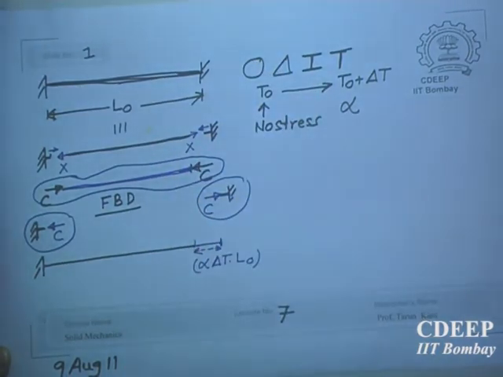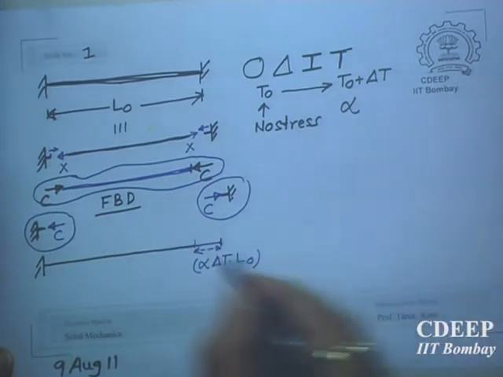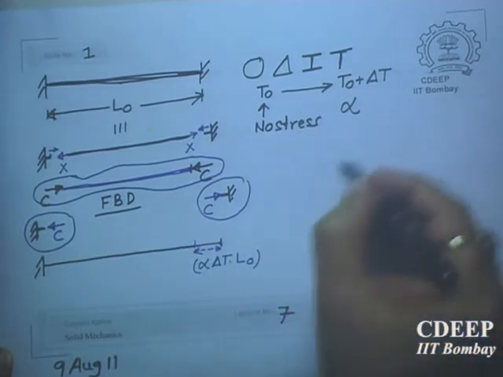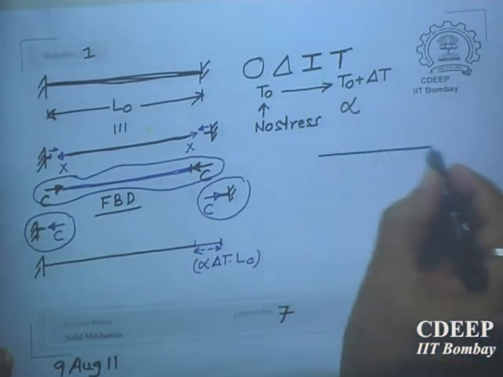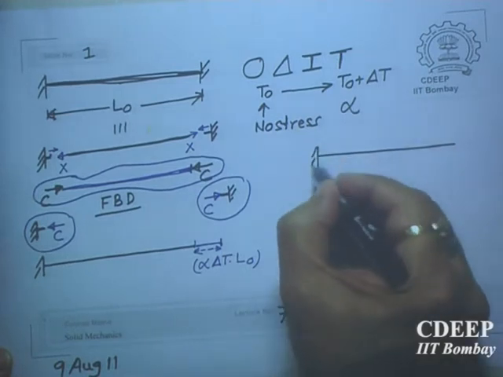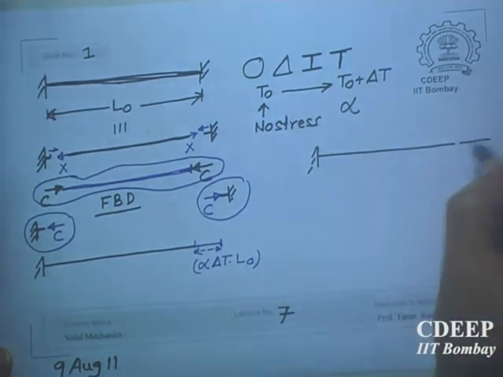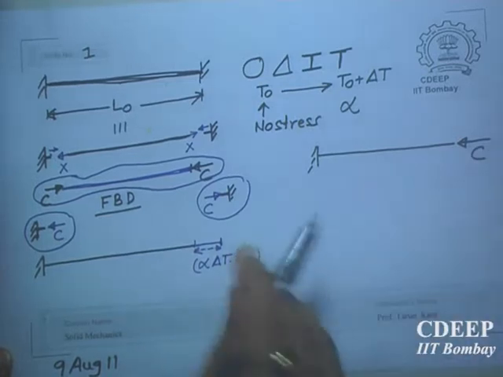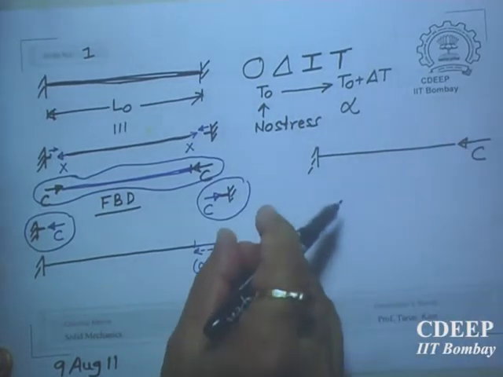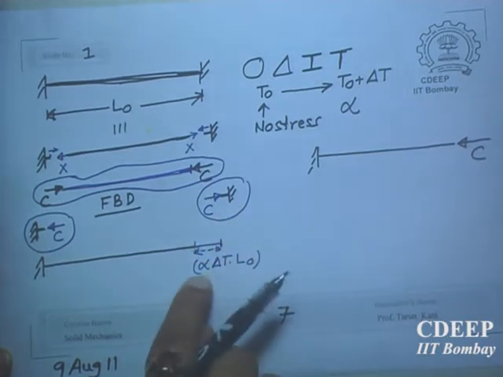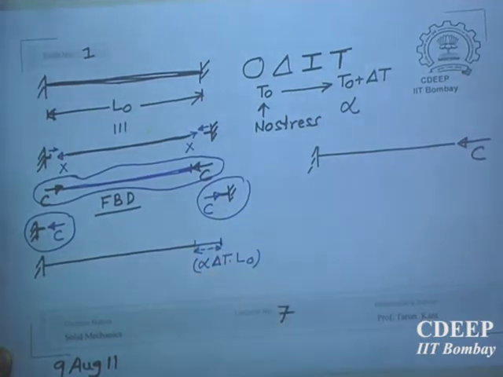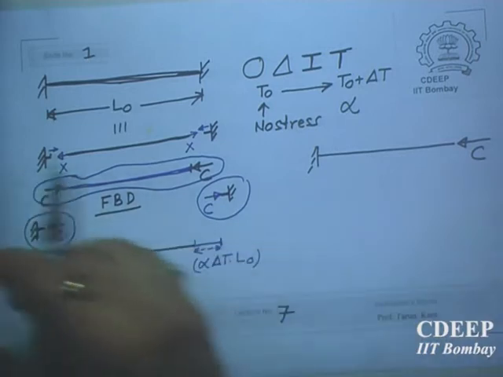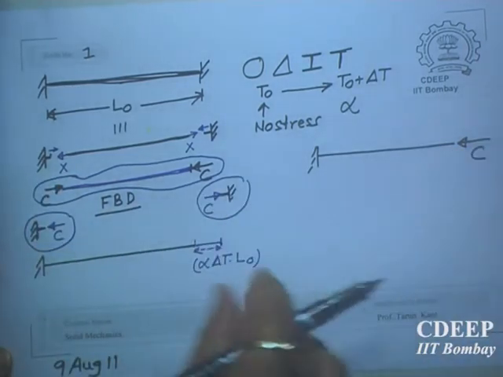Then I will say okay, let this be there, and now I apply a load C such that C produces a displacement equal to alpha delta T L. So that means apply it in such a way that C produces this much.